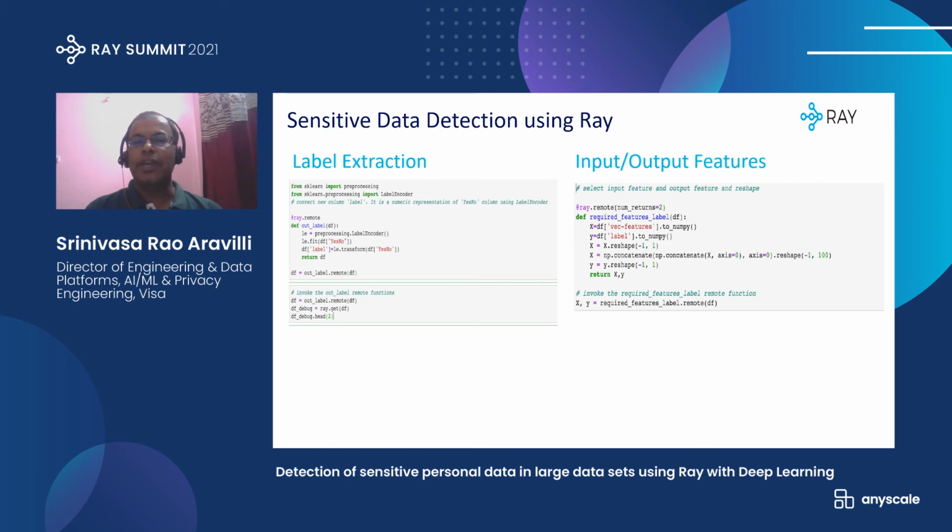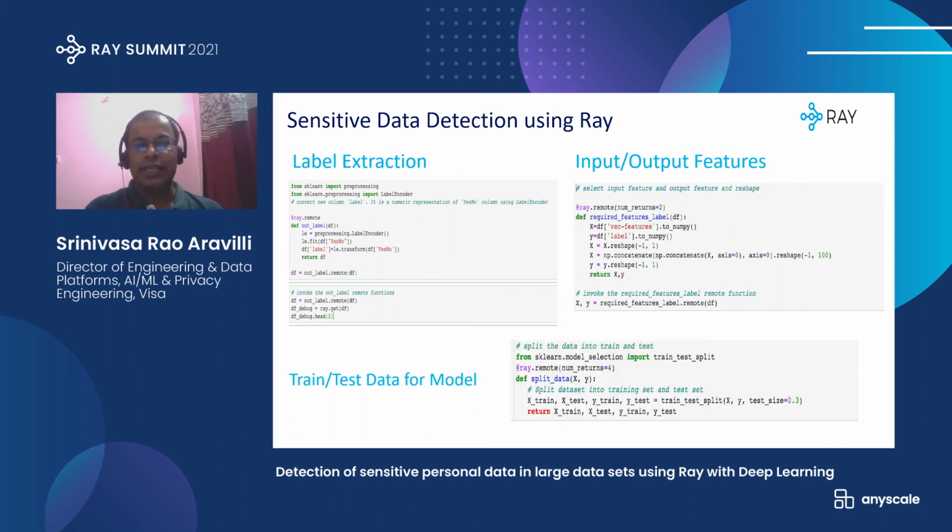So that's what this particular required feature label function does, which takes the data frame and returns the number of returns. If you see, for the ray.remote decorator, I'm passing num_returns as 2. So here it is generating the x features as well as the y labels in this particular Python function. The same Python function is executed using the ray.remote function.